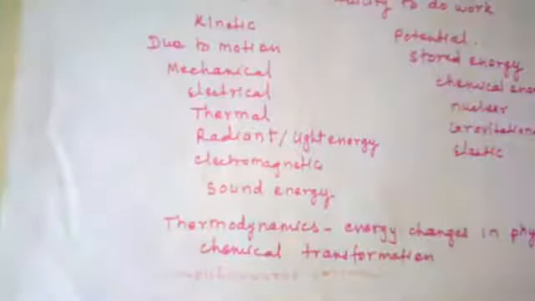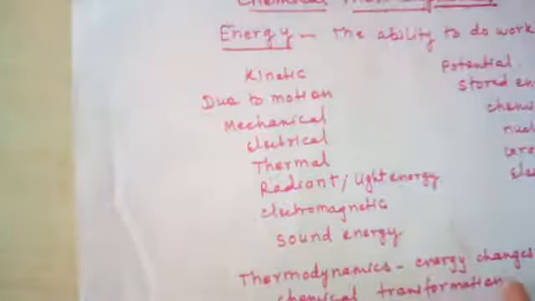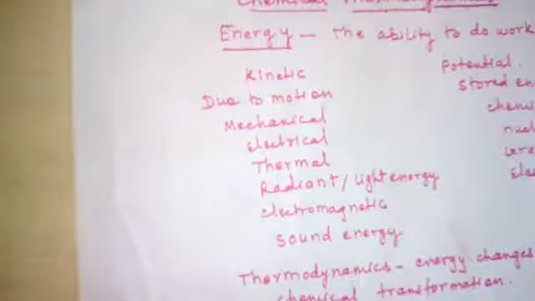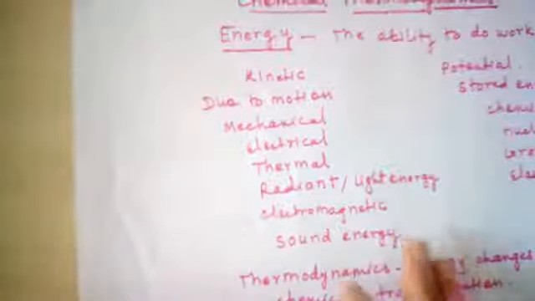Now there are different terminologies which are used in chemical thermodynamics. First is system. System is nothing but the part of the universe which we are considering or which we are studying, that is called as a system. So here system can be, you can write like this, system, and another is surrounding.